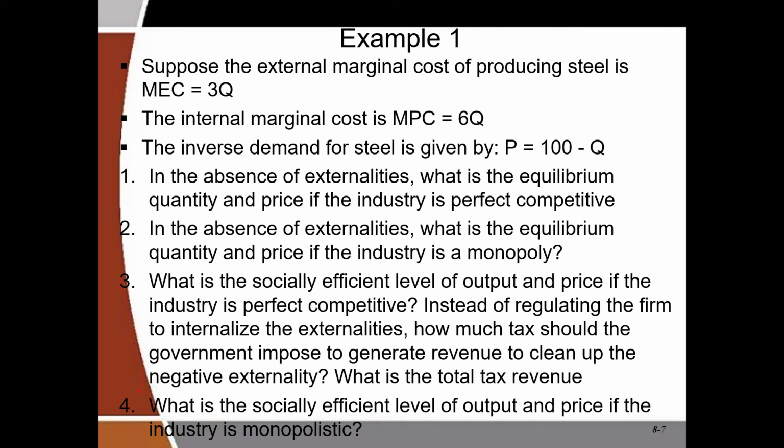Whenever we want to look at the socially efficient level of output, what we mean is that technically, the firm would have to internalize the externality. Otherwise, whatever they produce is not efficient for the society, it's not helping the society. So when we ask what is the socially efficient level of output and price of a perfect competitor, it means that the perfect competitor would have to internalize the externality.